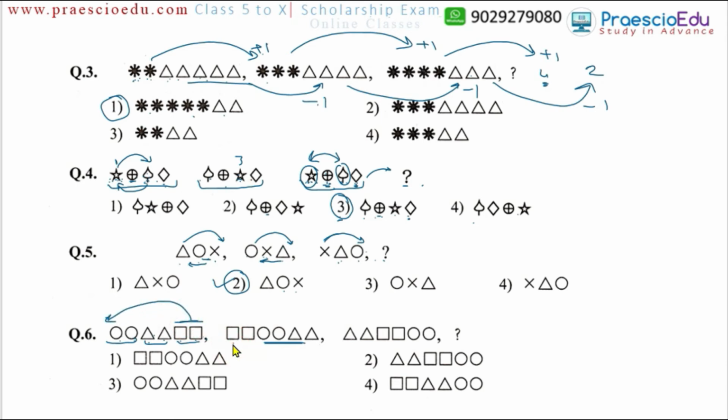Now here in the next term, that comes to the first on the left side. Now this triangles group is moving to the first of the left side, for the next terms. So triangles group, then this square group, and then circle group. Like this, the fourth term should start with these two circles. So the two circles group will be moved to the first. Starting from the circles means option number 3, and then this triangles group and then this square group. So option number 3 is correct.